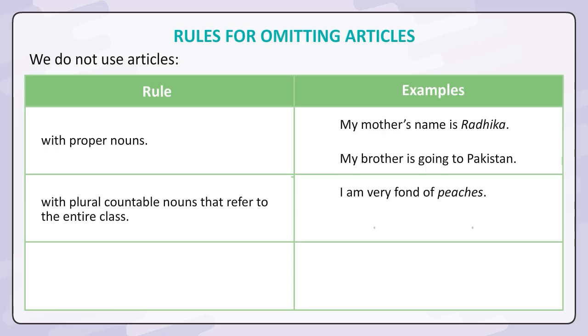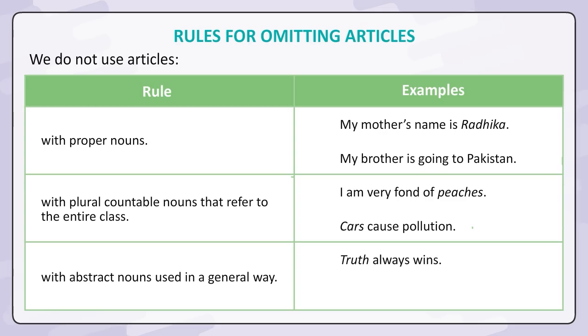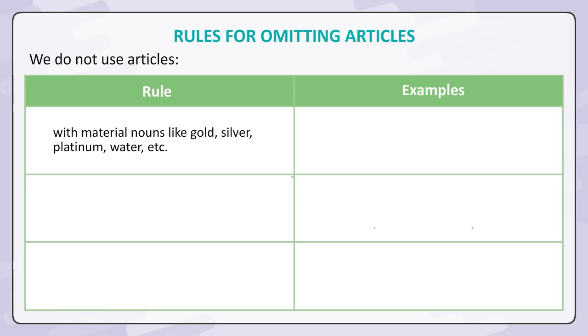I am very fond of peaches. Cars cause pollution. With abstract nouns used in a general way: Truth always wins. Happiness is contagious. With material nouns like gold, silver, platinum, water, etc.: Gold is very expensive. Water is a scarce resource.